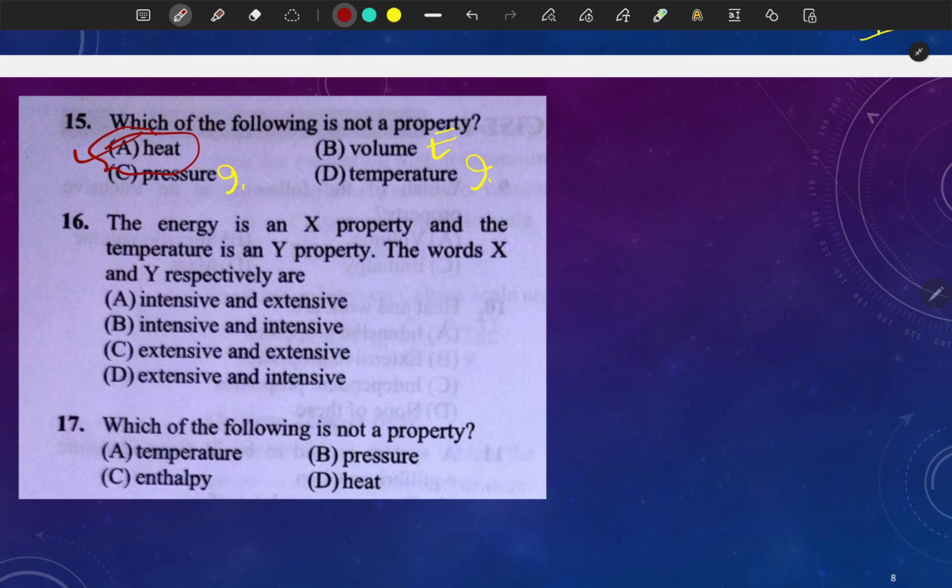Question 16. The energy is an X property and the temperature is Y property.